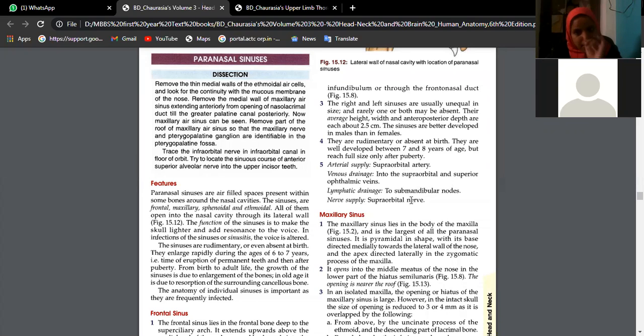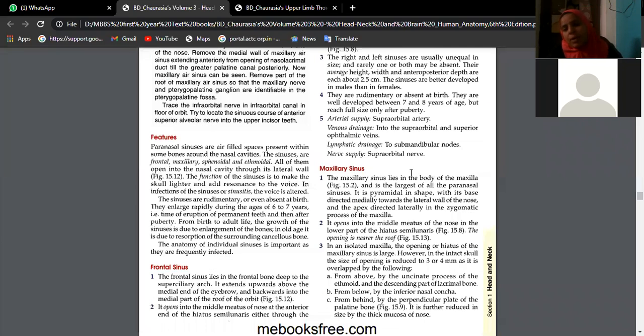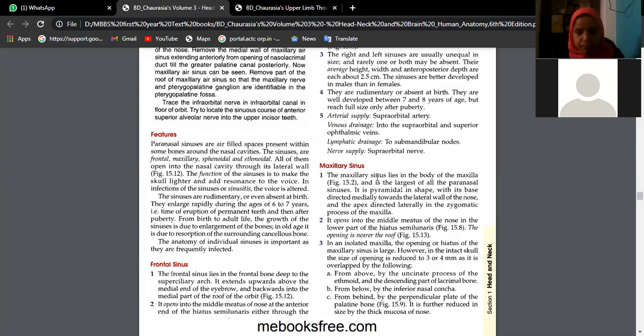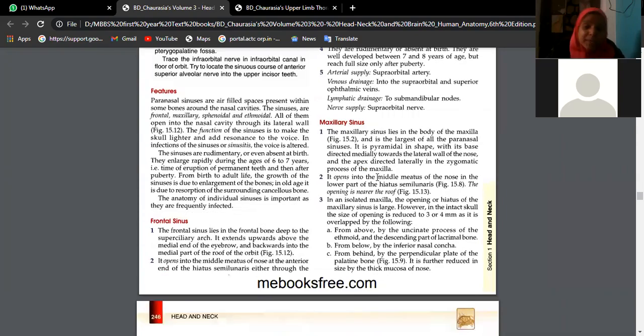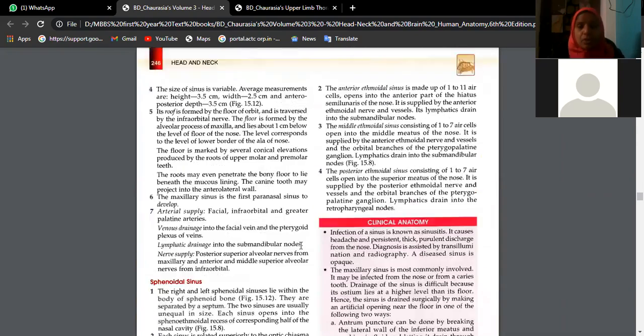Venous drainage: we have the supraorbital, like the superior ophthalmic vein. Lymphatic drainage: submandibular lymph nodes. Nerve supply: supraorbital nerve. So all nearby structures only, beta. If you just remember the word supraorbital, you can write the same word for artery, vein, and nerve. Maxillary sinus itself can come as a separate question also, beta.